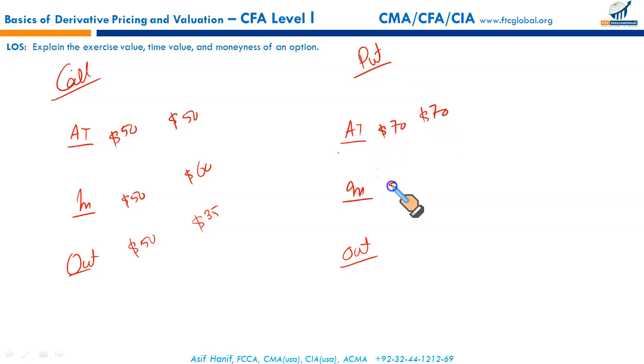If you have the right to sell at $70, but the market price of the asset is just $50, in that case the option is worth exercising, because you will be able to sell the asset at 70, whereas the market price is 50. So in this case, the put option is in the money. And in case you hold the put option that gives you the right to sell at 70, and the market price is $95, then why would you exercise the option? It's not worth exercising. Rather, you would sell the underlying directly in the market. So in this case, the put option would be out of the money.